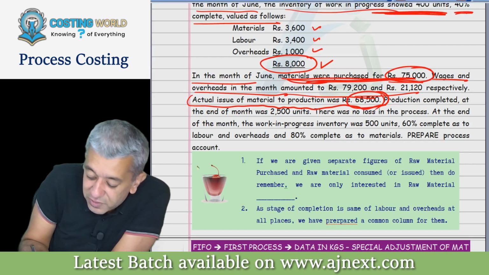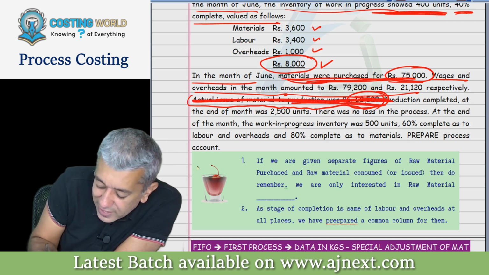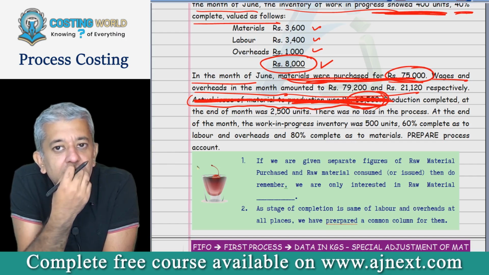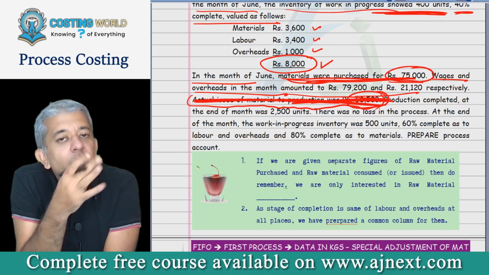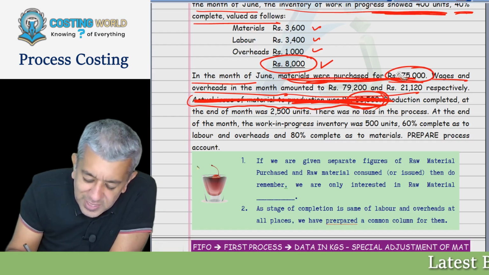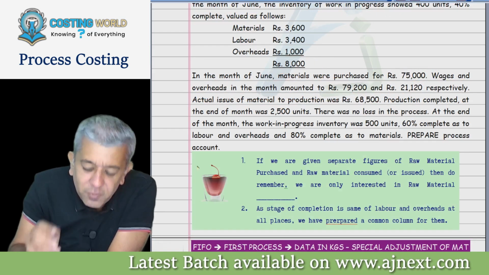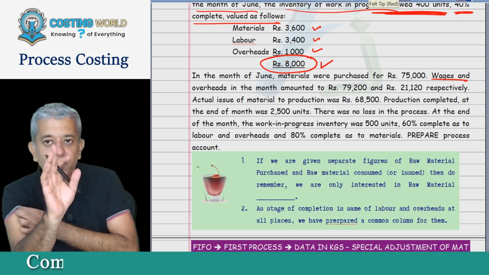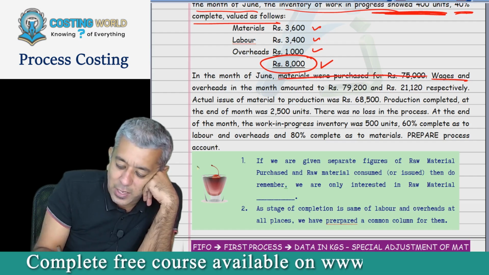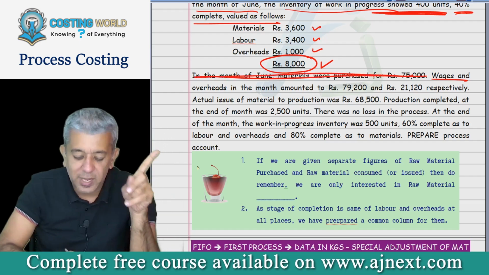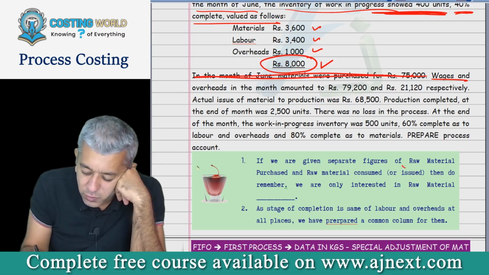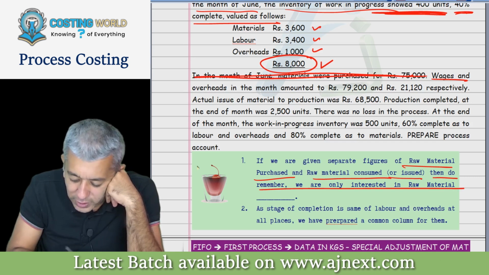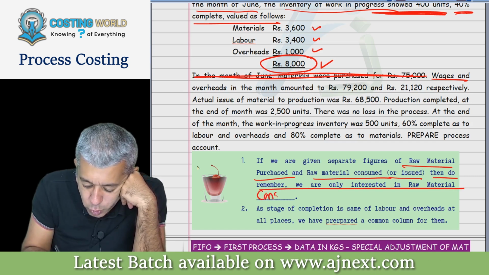Materials consumed. If this line was not there, I will obviously think that whatever material was purchased was consumed also. But if these figures are separate figures, then in that particular case, I am always interested in which particular number: materials consumed or materials issued. Is that all okay? So this line is going to be a useless line for you all, and that is what I have written below also. If we are given separate numbers for raw material purchased and raw materials consumed or issued, then do remember that we are only interested in raw materials. Write down consumed.